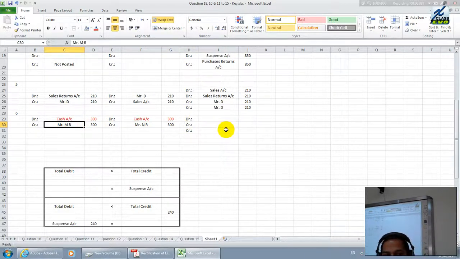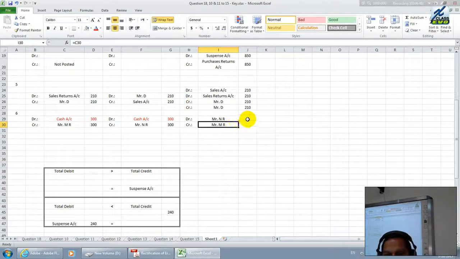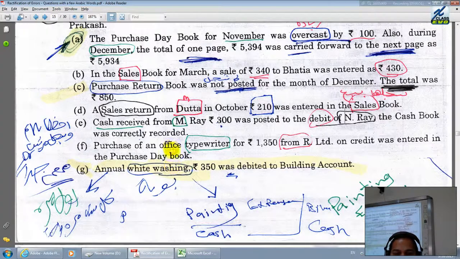We want MR on the credit, therefore we have to write MR on the credit side. We do not want NR on the credit, therefore post NR on the debit side with the same values. Therefore, there is no question of a suspense account here, only a mistake in the account heading, the account name.